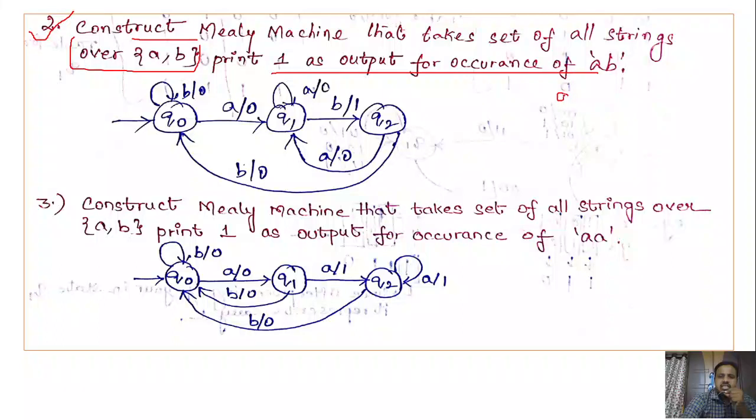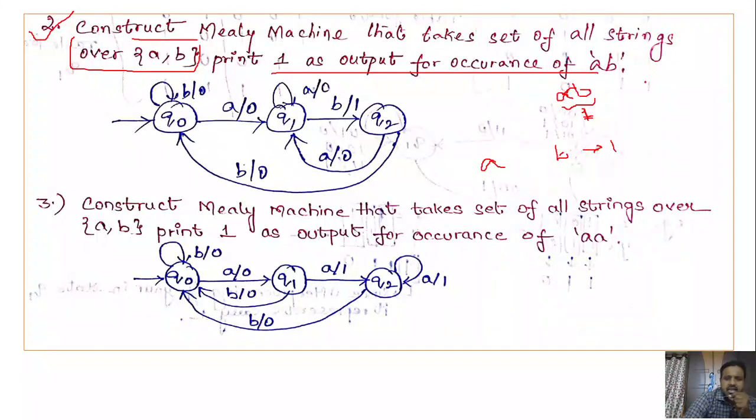Here the string consists of A's and B's, right? Whenever it finds AB in a string, it must produce the output as 1. So whenever it finds A followed by B in a string, it must produce the output 1. So how do we construct the Mealy machine for it?